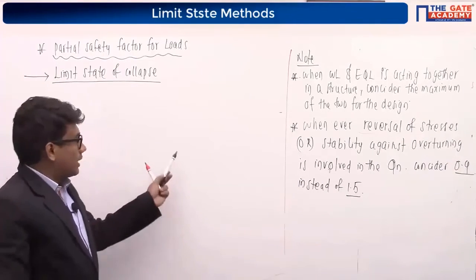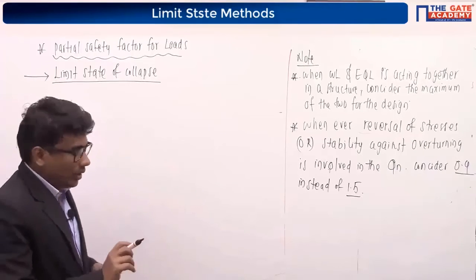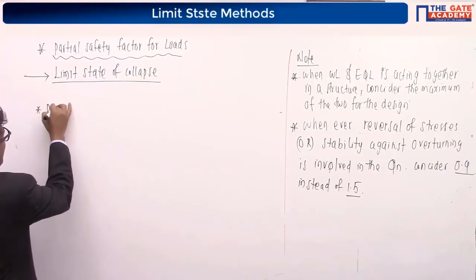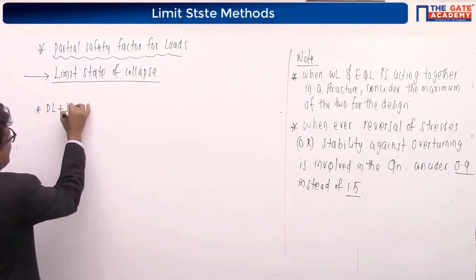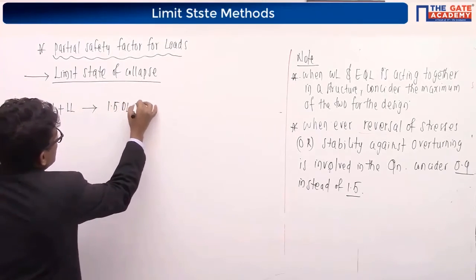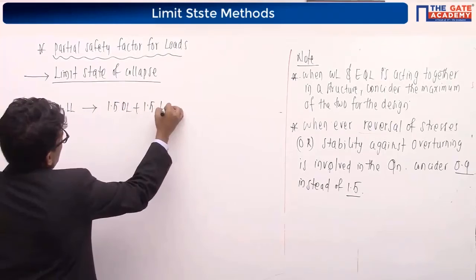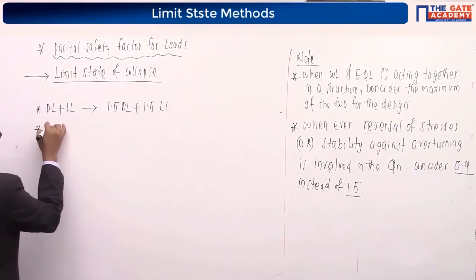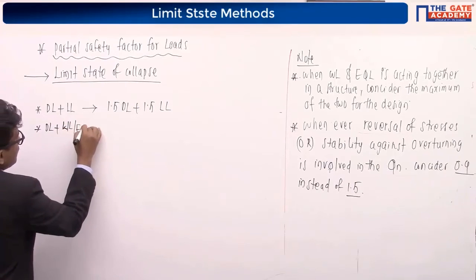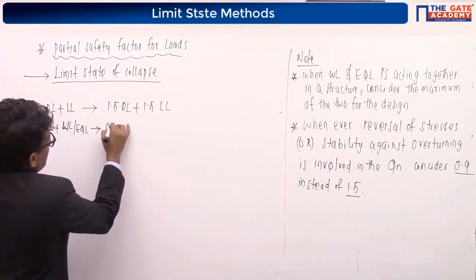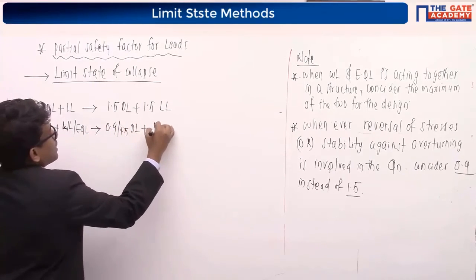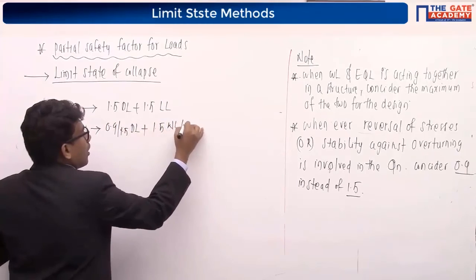So, what are the load combinations? It was mentioned in the table now. In order to find the design load, as I told you, I will be considering different load combinations. When I consider dead load plus live load combination, the design load will become 1.5 dead load plus 1.5 live load. For our dead load plus wind load or earthquake load combination, the partial safety factors will be 0.9 or 1.5 dead load plus 1.5 wind load or earthquake load.